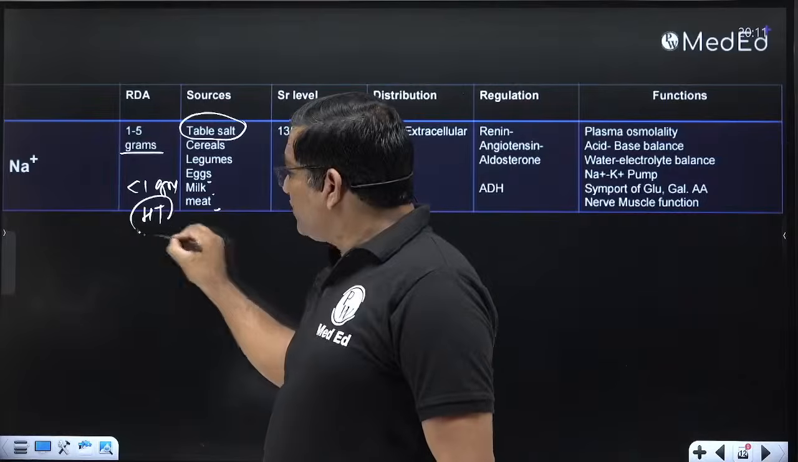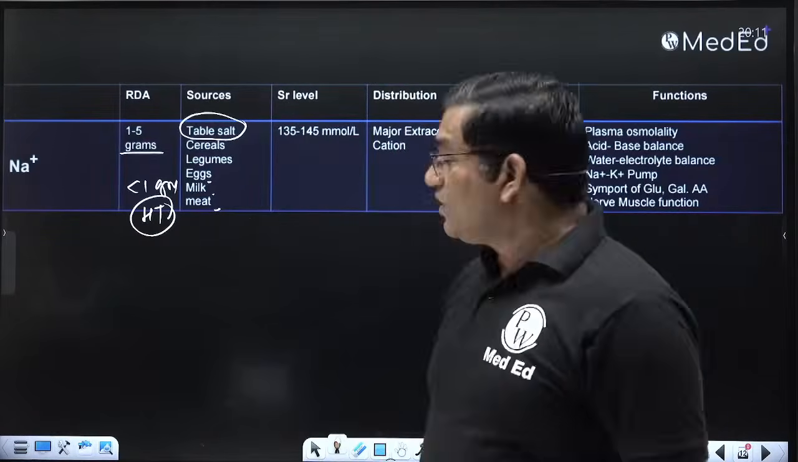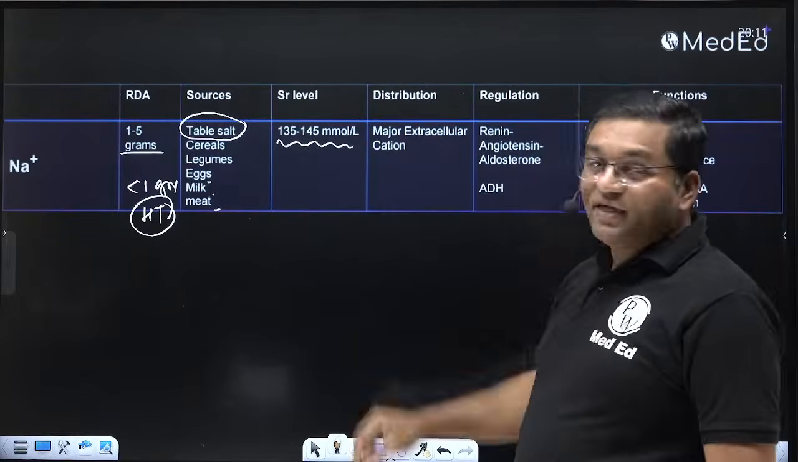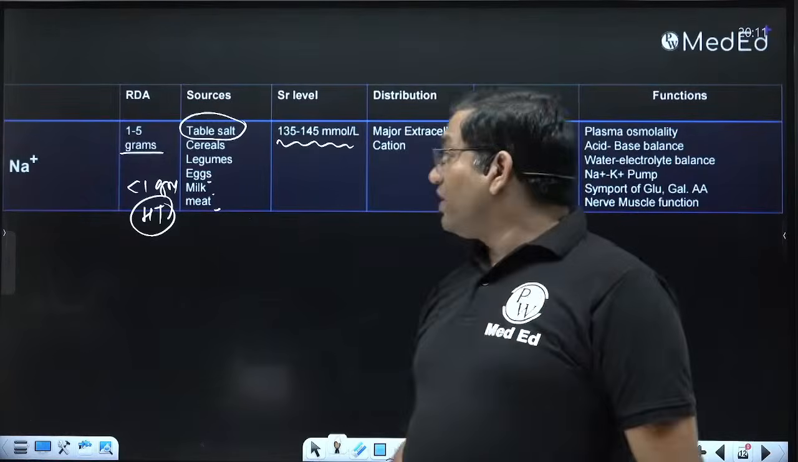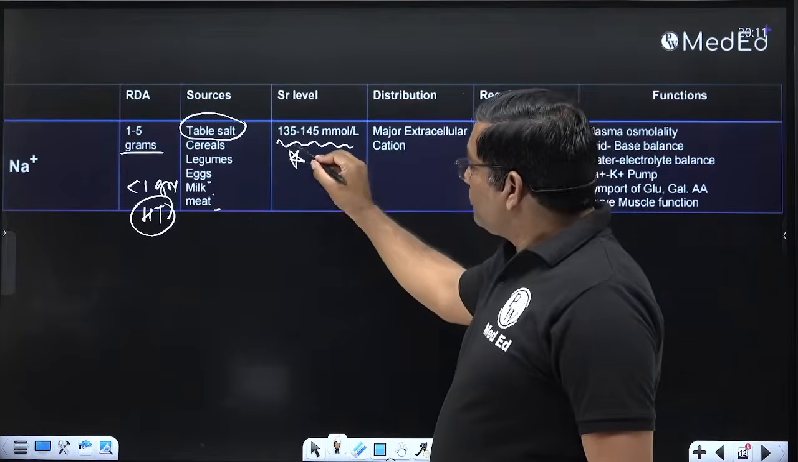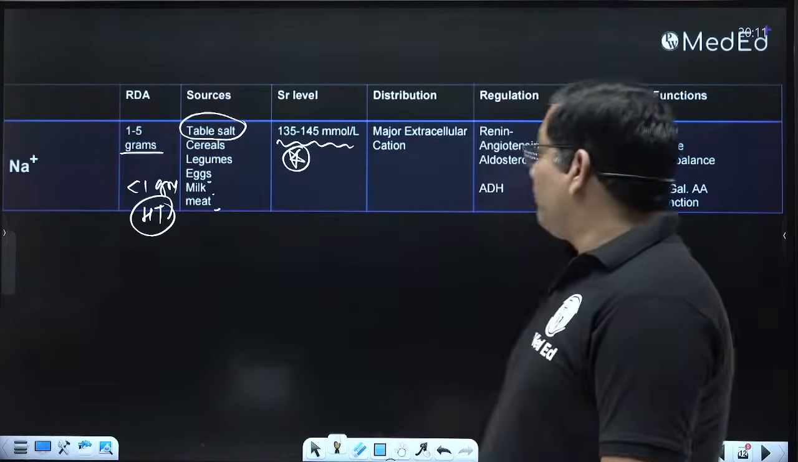Therefore, those with a family history of hypertension are told to eat less salt. Okay. So the serum level is 135 to 145, sorry, millimole per liter or milli equivalent per liter. 135 to 145. This is important. This can be an MCQ for your university examination.